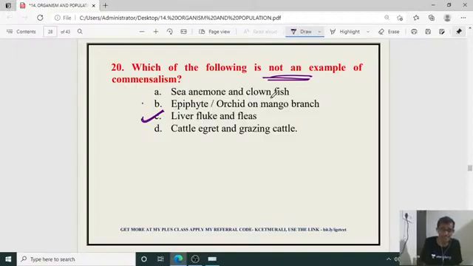Cattle egret and grazing cattle. So cattle egret is going to get the food from the insects disturbed by the cattle from the grasses or the plants. So as a result, the grazing cattle is never harmed nor benefited by the cattle egret. But cattle egret, of course, will get the benefit. So right answer for 20th one is C.